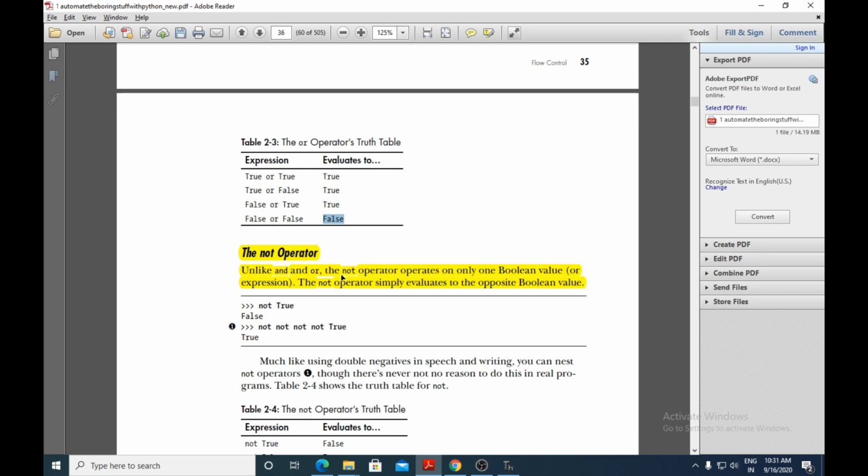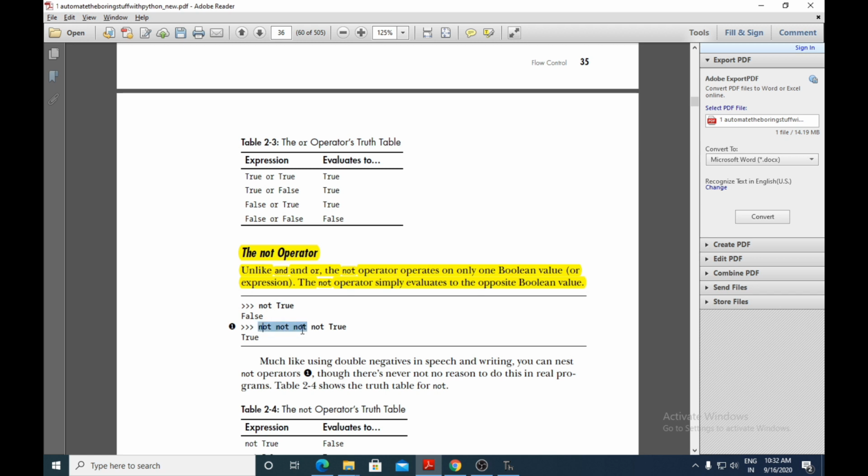The NOT operator is known as a unary operator because it is working on only one value, and the above operators, AND and OR, are known as binary operators because they work on two values. Here the NOT operator simply evaluates to the opposite Boolean value. Not of true will give you false, and not of false will give you true.